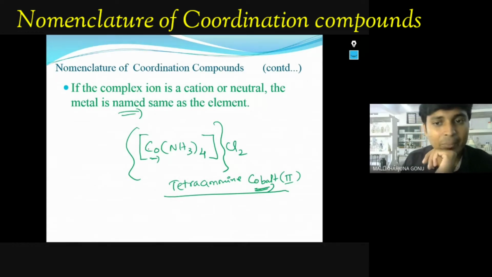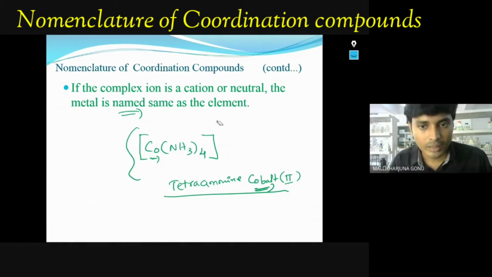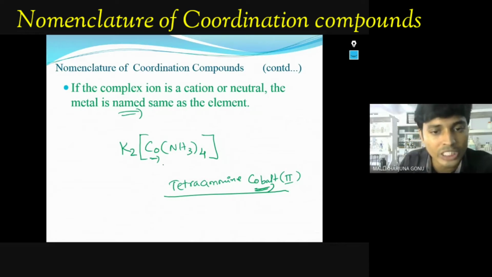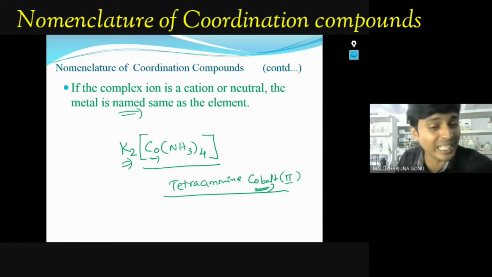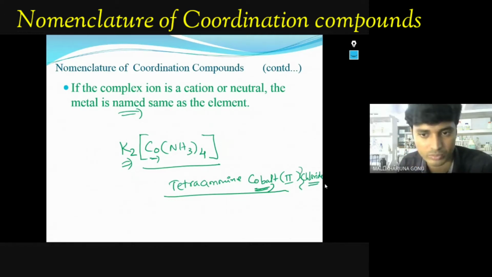If the same complex, I will remove this one. Okay. I will return here K2, for example. Now this part is becoming negative. This part, because this is positive, right? Then nomenclature will be different. Earlier case, what I have written here, Cl. So here ending also you have to write chloride. Okay, that also you have to write, because here it is positive, that part it is negative.